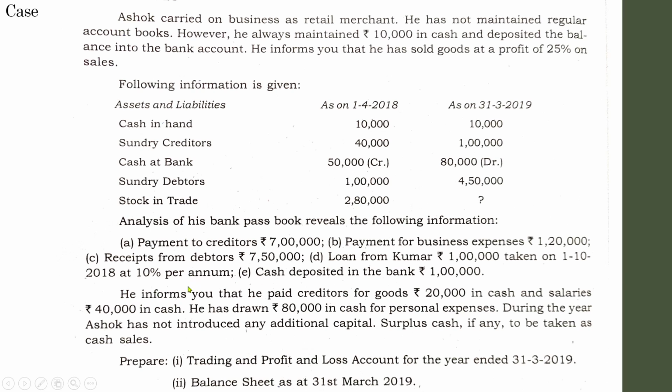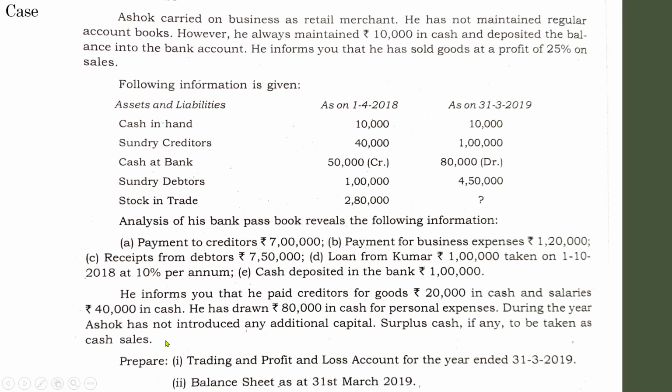Okay, these are the bank transactions, and he also informs that he paid creditors for goods 20,000 in cash. Also, these details are cash transactions, and during the year Ashok has not introduced additional capital. Surplus cash, if any, to be taken as cash sales.